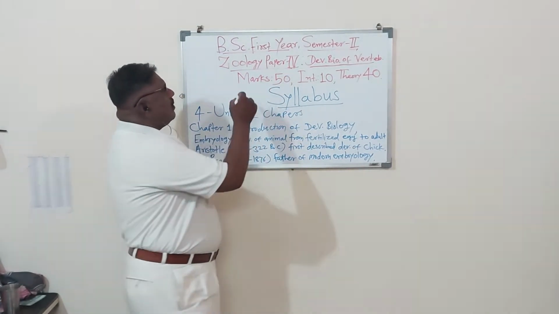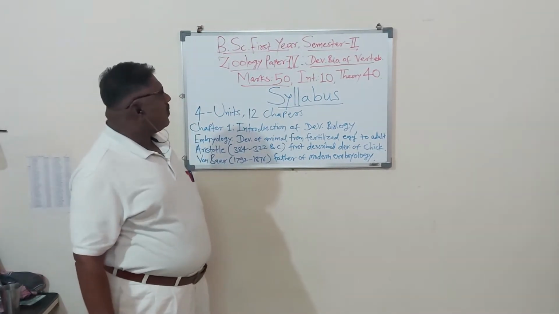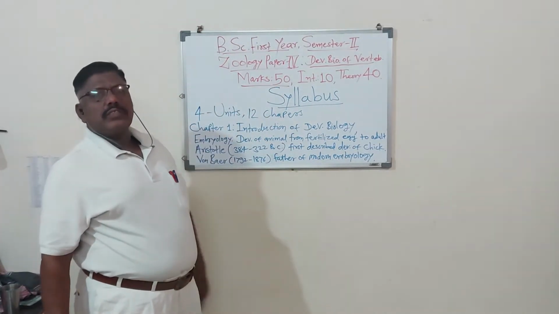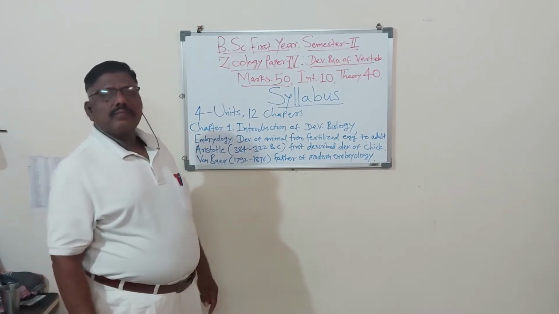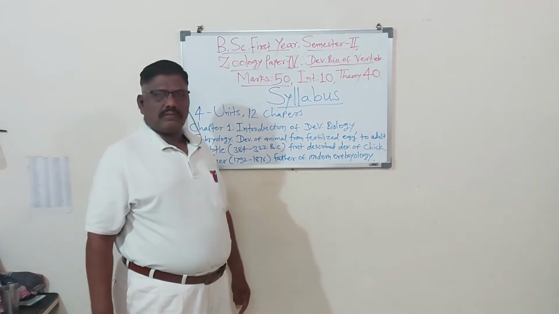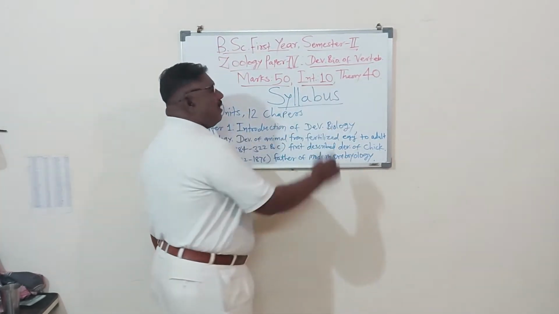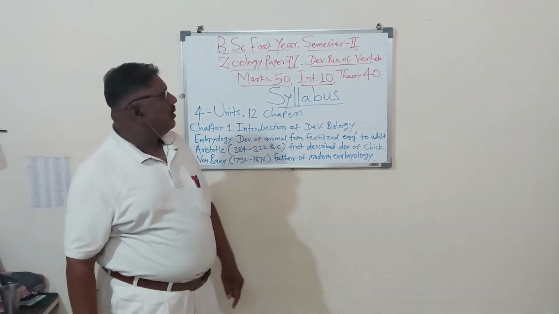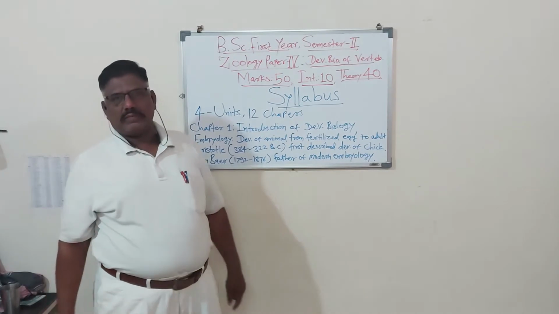This paper carries 50 marks, and the 50 marks are divided similar to semester first. So 10 marks for the internal continuous assessment and 40 marks for your theory examination.